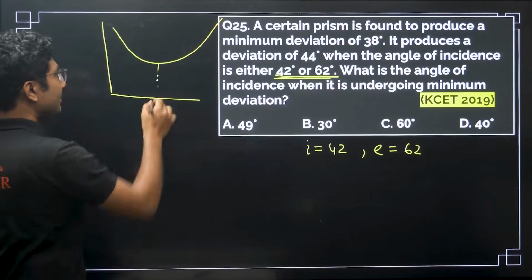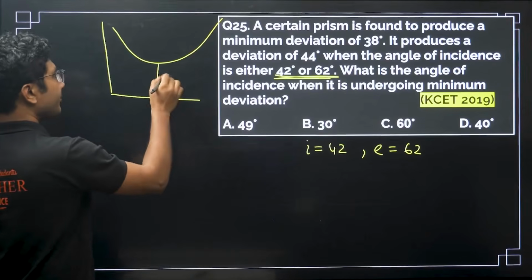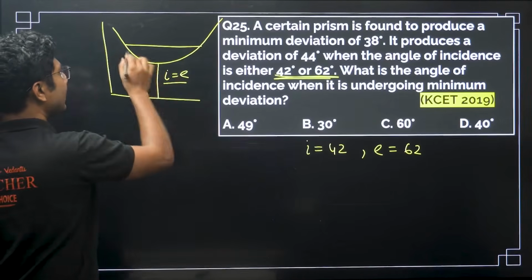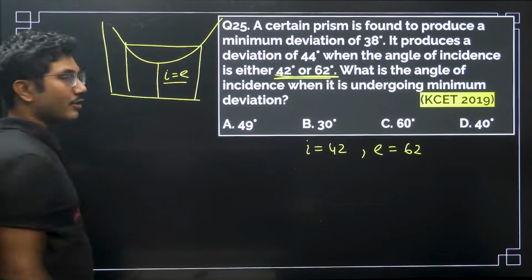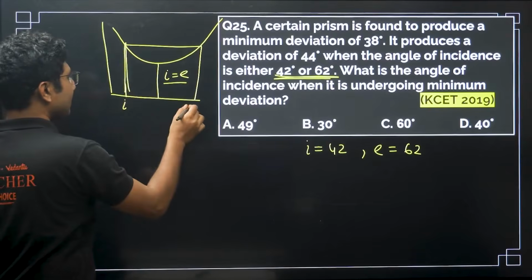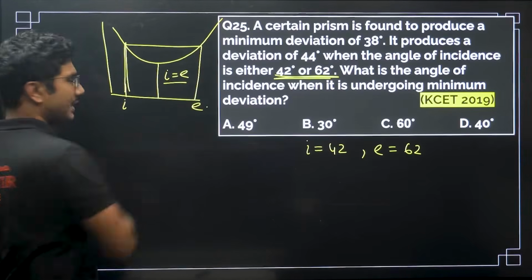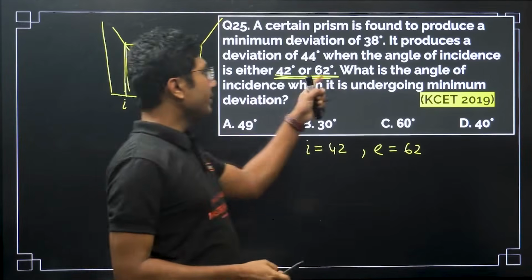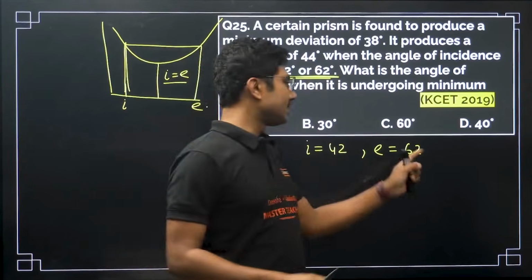This is the minimum angle of deviation, where I becomes E, but for all other angles of incidence there is a particular angle of emergence. If this is I, this will be E. This is what either or means. So 42 degrees or 62 degrees basically gives you this relation.